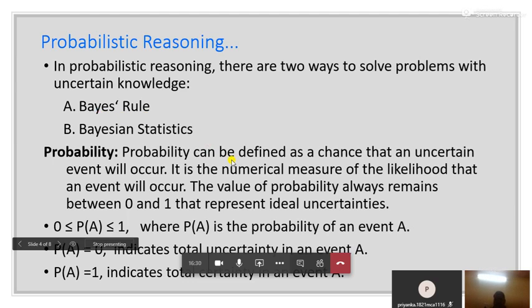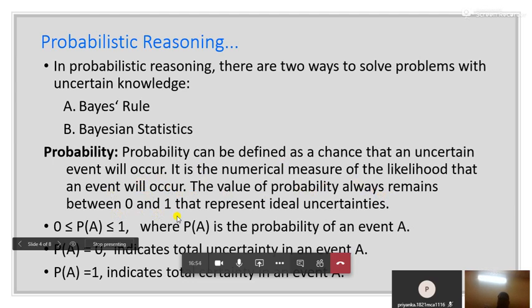Now, what exactly is probability? Probability can be defined as the chance that an uncertain event will occur. It is the numerical measure of the likelihood that an event will occur. The value of probability always remains between 0 and 1.